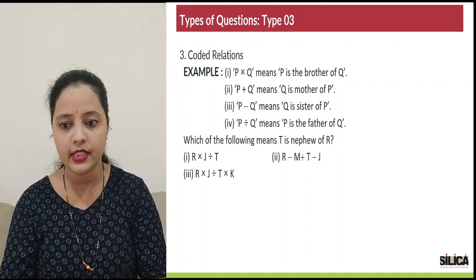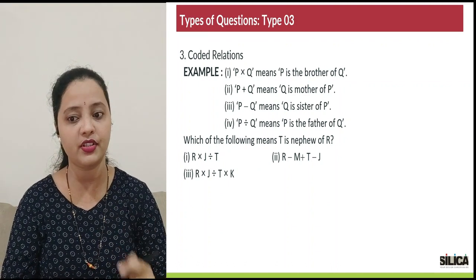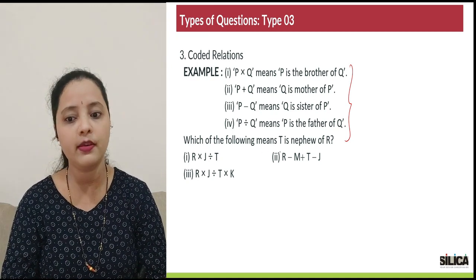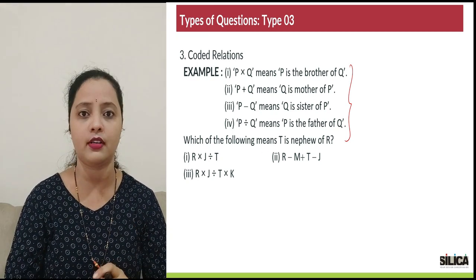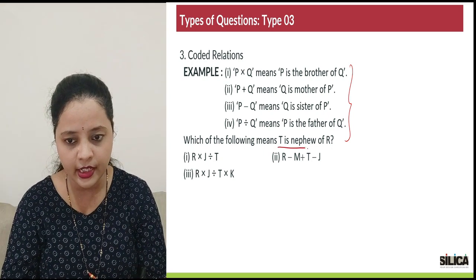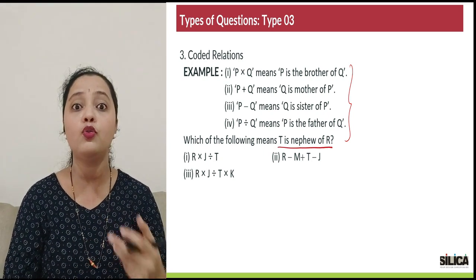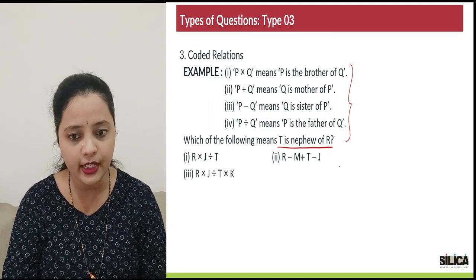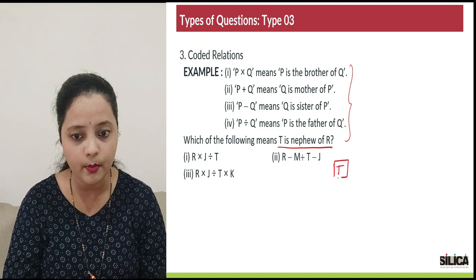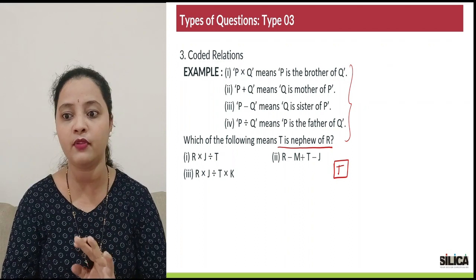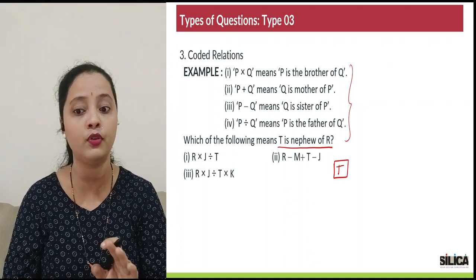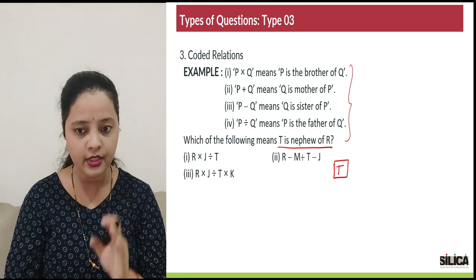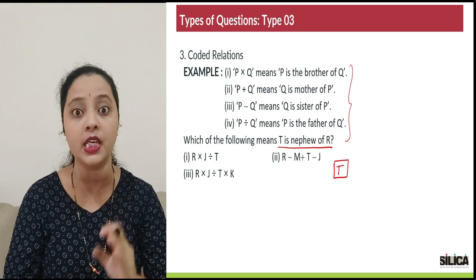Now the question is telling you what? Okay, read the question first, not the data that is given. So it says, which of the following means T is nephew of R? So through this statement, T is nephew of R, whose gender do you get to know? T is somebody's nephew, right? So we get to know T is a boy. Okay, this is your step number 1 for coded relation questions. Through the question, identify whose gender they are concerned about. So in this question, they're concerned about T being a boy.